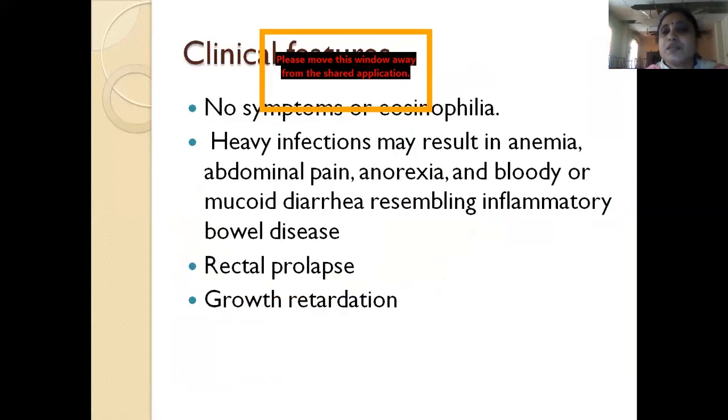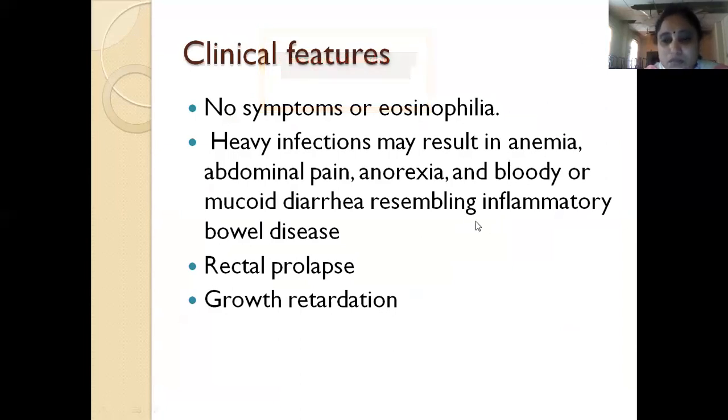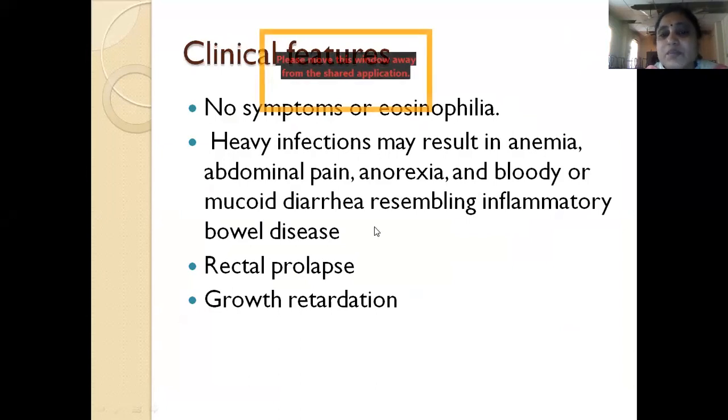Usually the patient will not have any symptoms, or just eosinophilia may be there, mild itch can be there. Heavy infections will result in anemia, abdominal pain, anorexia, or usually bloody and mucoid diarrhea. All these symptoms may resemble inflammatory bowel disease. So you have to look for these infections. Because of heavy burden of adult worms in the cecum, rectal prolapse can occur, or there can be growth retardation if it is in children.